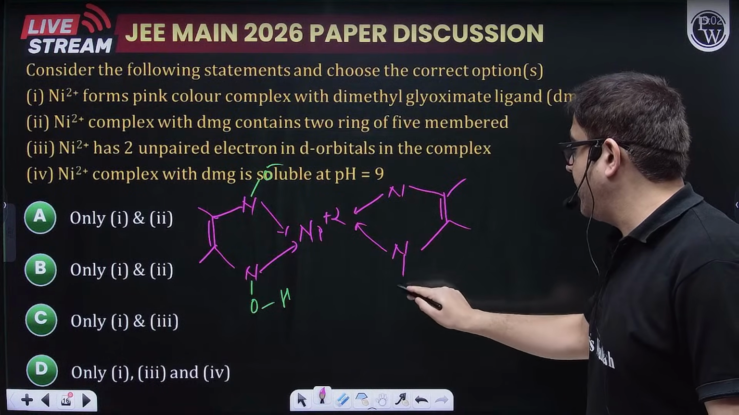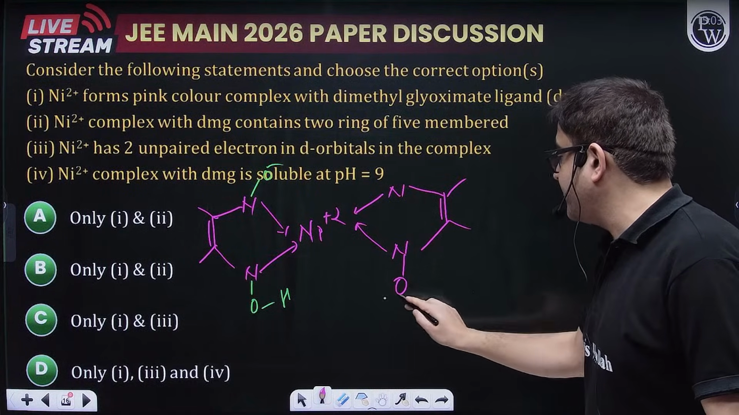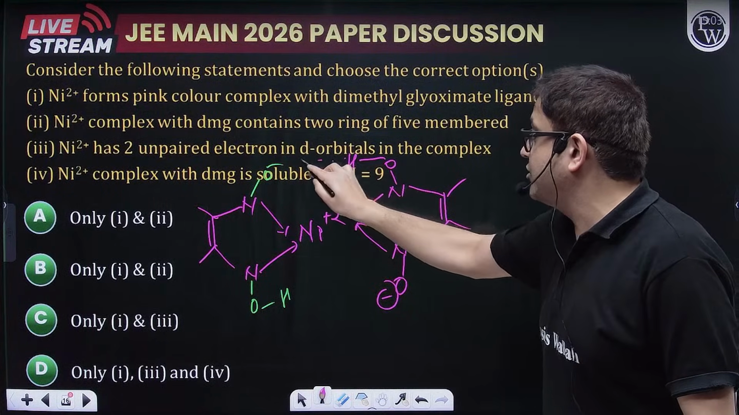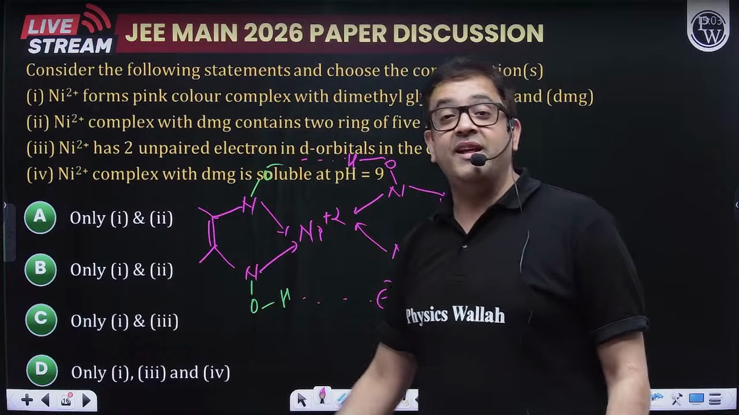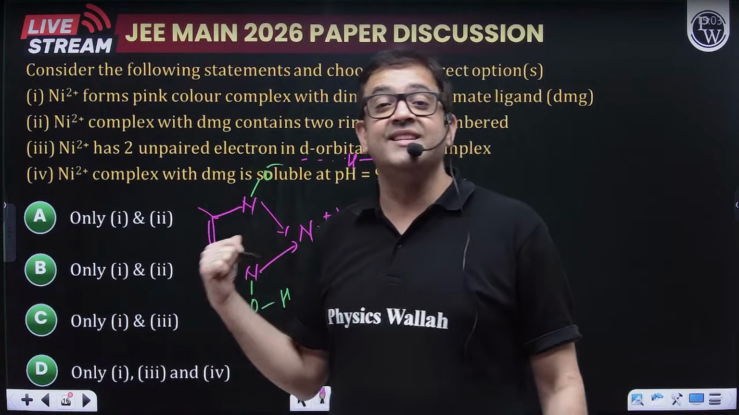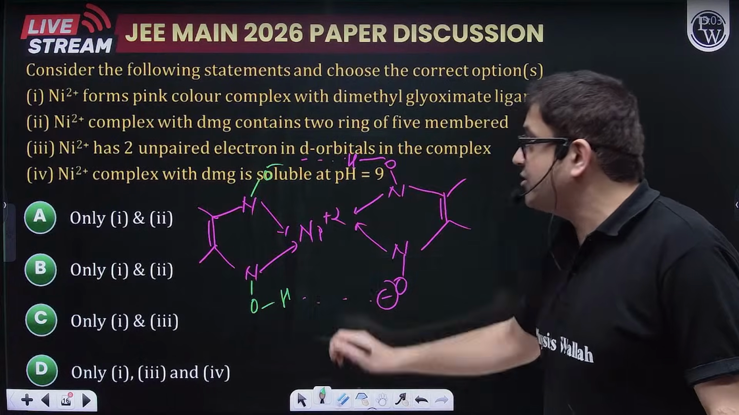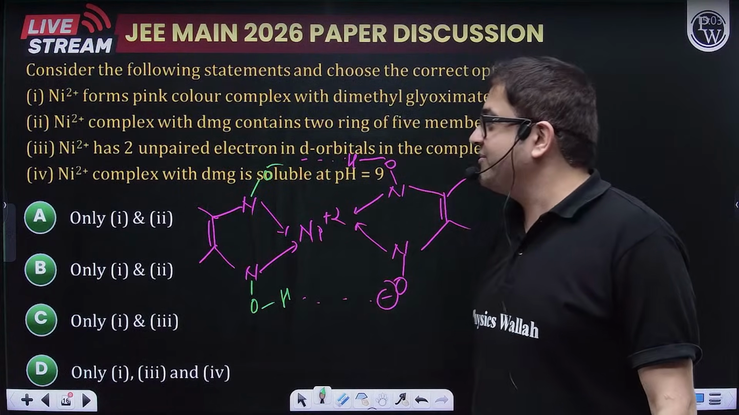This becomes O with a negative sign. This becomes O with a hydrogen, and there is hydrogen bonding. So a square planar complex, a very famous complex, it is a red complex. So this red colored complex is very much loved by JEE. So let us read the options.